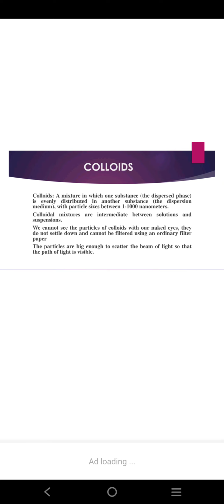Can you tell me whether these mixtures are solutions? Are they solutions? No. Are they suspensions? No. Then what are they? Yes, they are colloids. What is a colloid? A colloid is a mixture in which one substance, the dispersed phase, is evenly distributed in another substance, the dispersion medium, with particle sizes between 1 to 1000 nanometers.